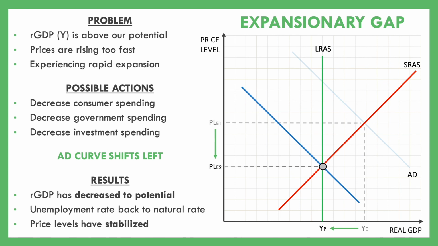Some people might look at this and say, hey, why would we want our GDP to stop growing as much? But like we said, we can't stay there forever. If we try to hang out at that point, it's going to have some long-term consequences. Like I said, if you take off sprinting at the start of the marathon, yeah, you might be in first place for a little bit, but you're going to end up puking on the side of the road a little bit later on.